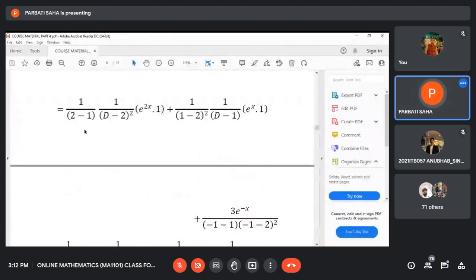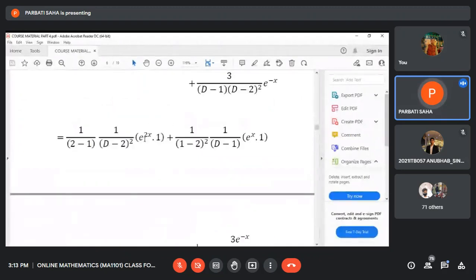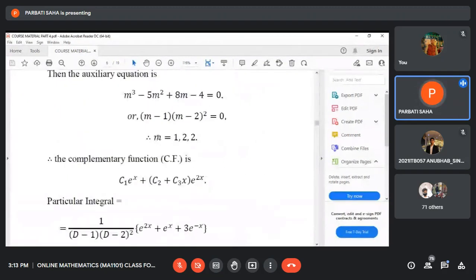Here you have observed that if you replace D by 2, the denominator becomes 0. Then you consider this as e to the power x into v type, and apply that formula. This formula is applicable when the denominator becomes 0.